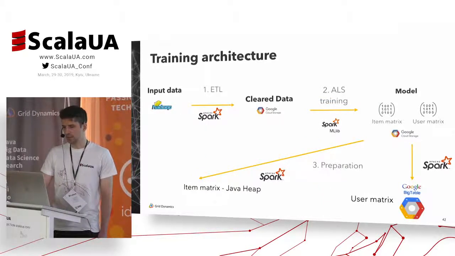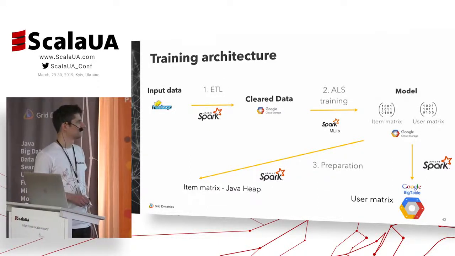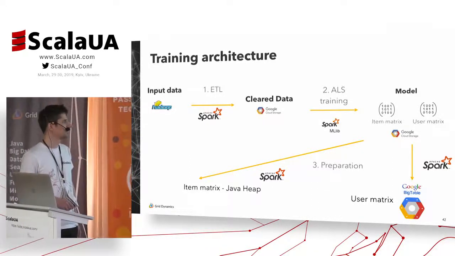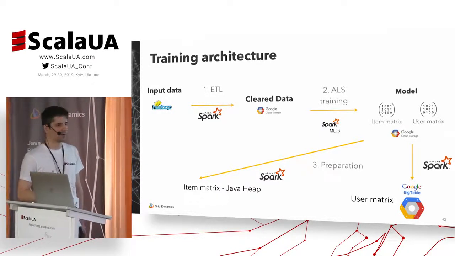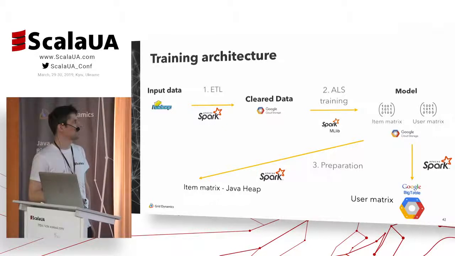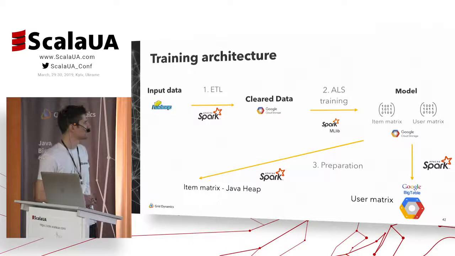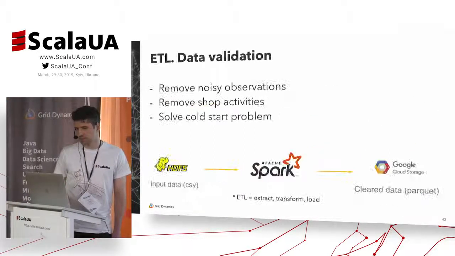Okay, so this is approximately what our training pipeline looks like. We've got three stages here: the ETL, the training itself, and preparation. All these stages are implemented as Spark applications, and after each stage we save the data on HDFS or a Google Bucket. So let me explain the meaning of all these stages. So why do we need